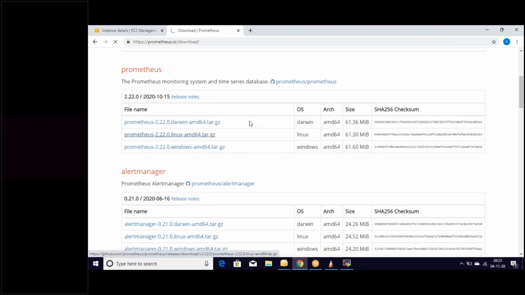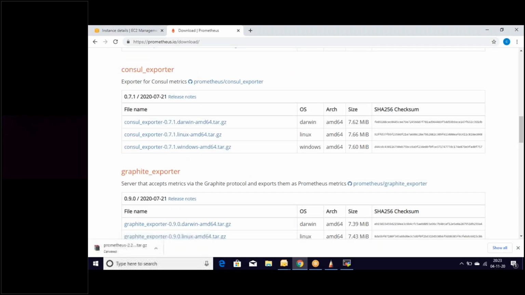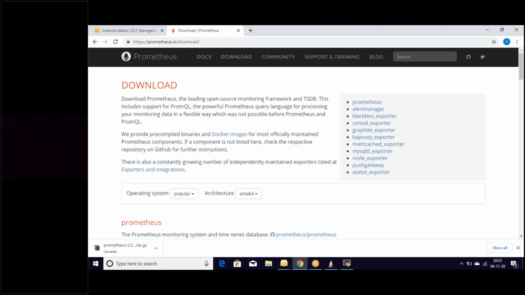Where can we see the Prometheus file? Let's click here. Let's see if we go there. It has downloading. That's not the thing which we need. We need to edit the Prometheus file, but here we are unable to see that Prometheus file.